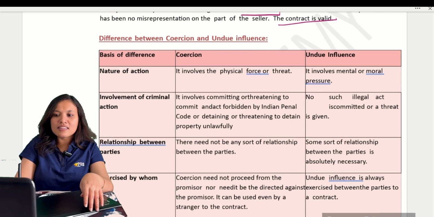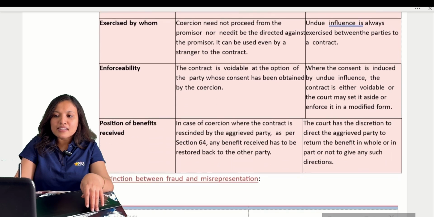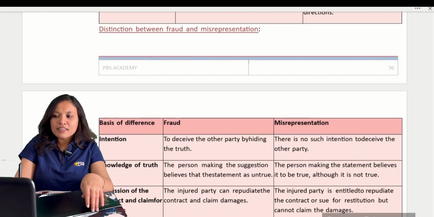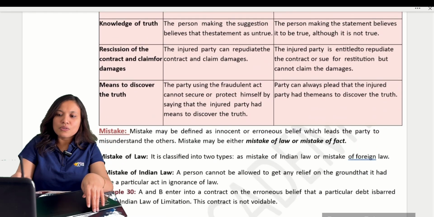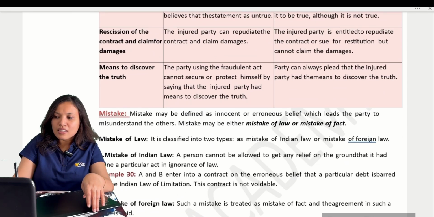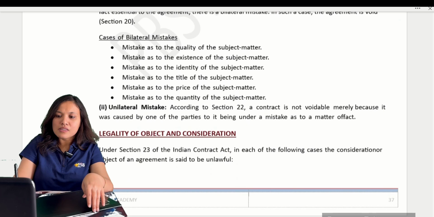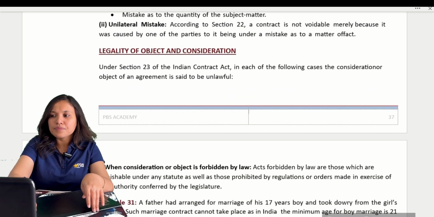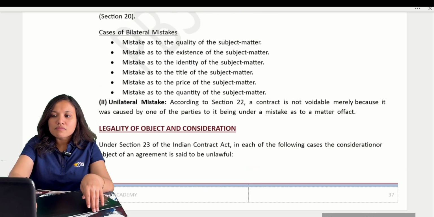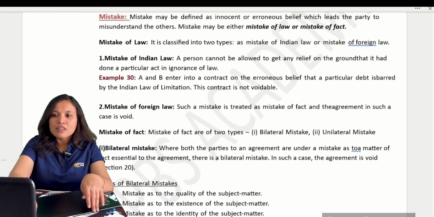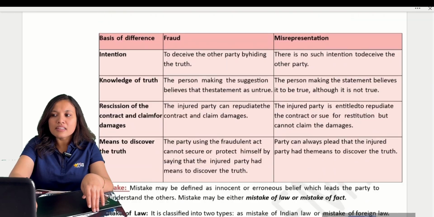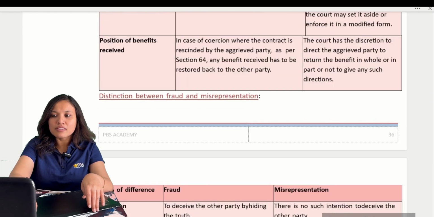Moving on to the next, this is about misrepresentation. I think there are effects of misrepresentation. No, not given. I think it should have been mentioned. No, it is not. Okay, no problem. But still here also, I think in the differences it would have been mentioned, the effects of.